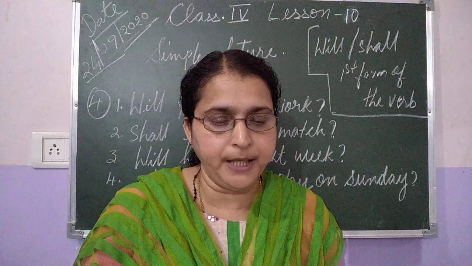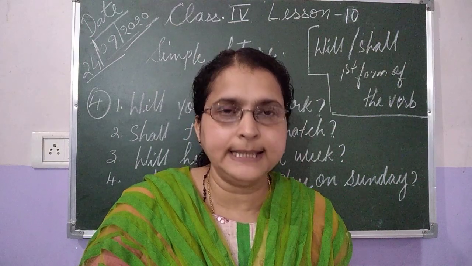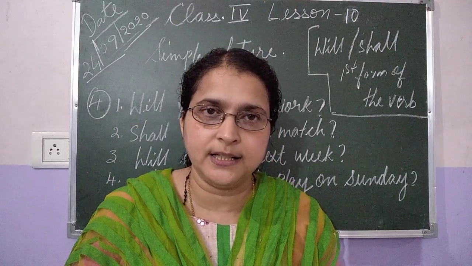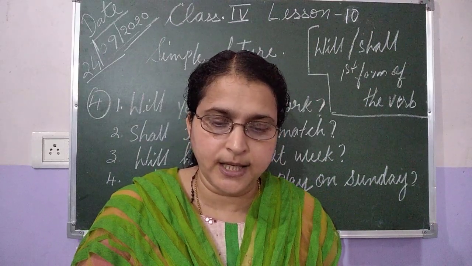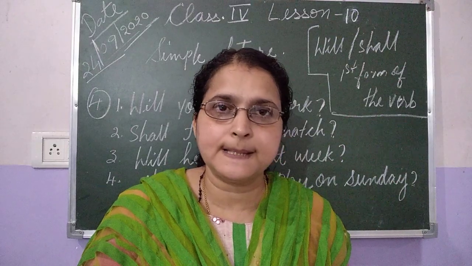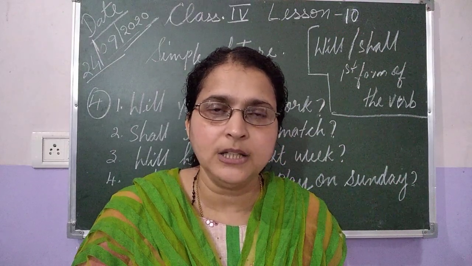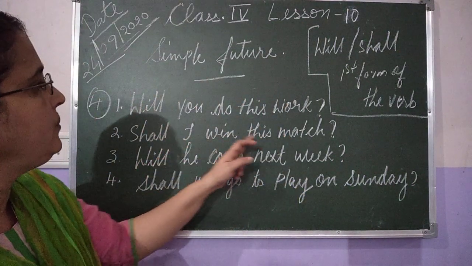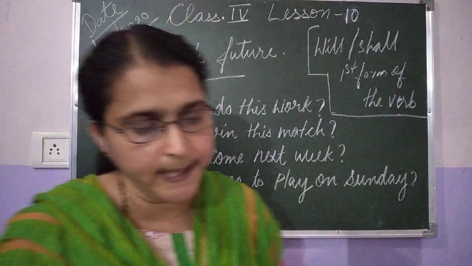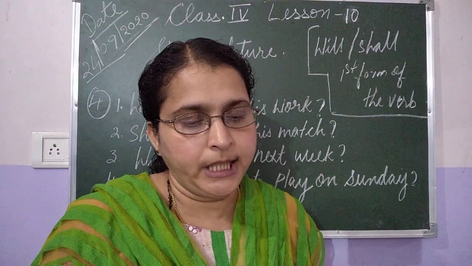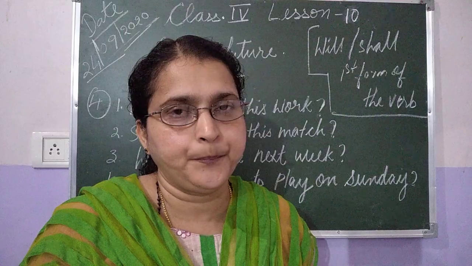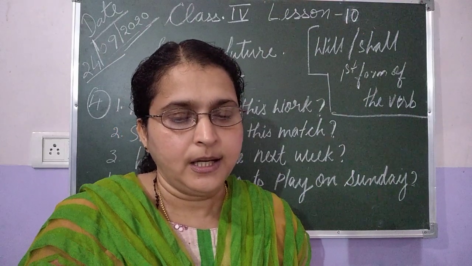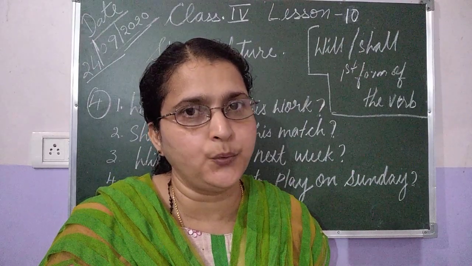Now the second one, B. I shall win this match. So shall is here. We take shall at the beginning of the sentence. Shall I win this match? And question mark here. Now the third one. He will come next week. We take the auxiliary verb will. Will he come next week?